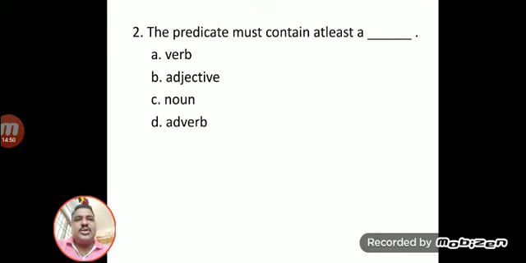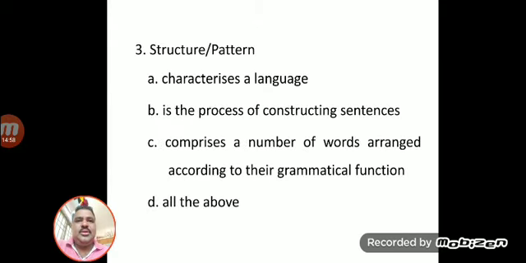The predicate must contain at least: verb, adjective, noun or adverb. At least a verb. Structure pattern, characteristics of language, the process of constructing sentences comprising a number of words arranged according to their grammatical function: all the above. The correct answer is option C.